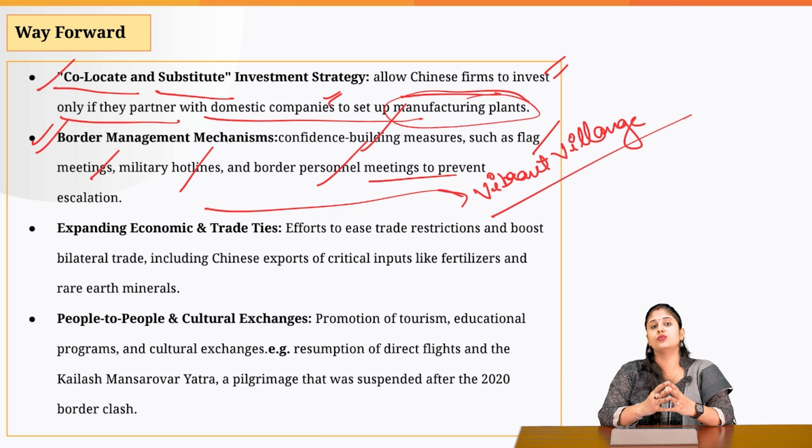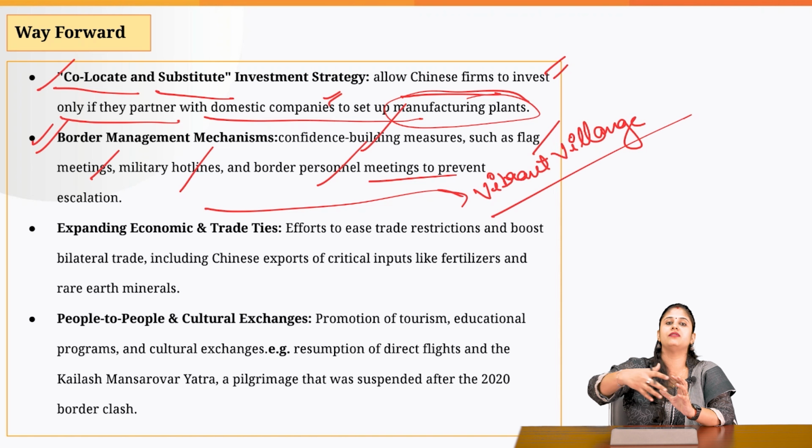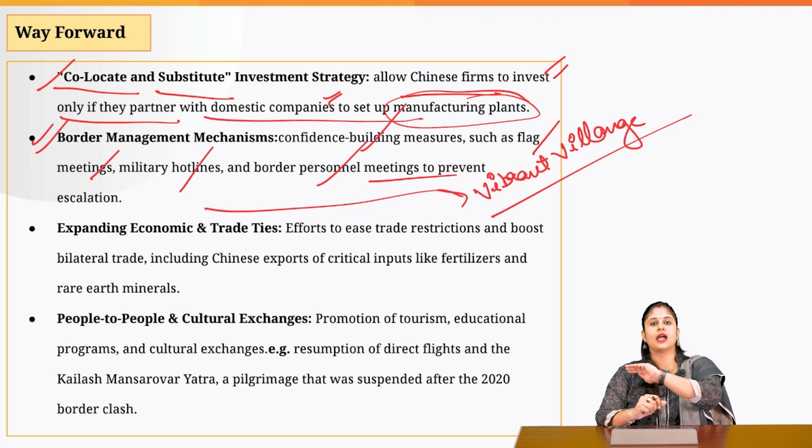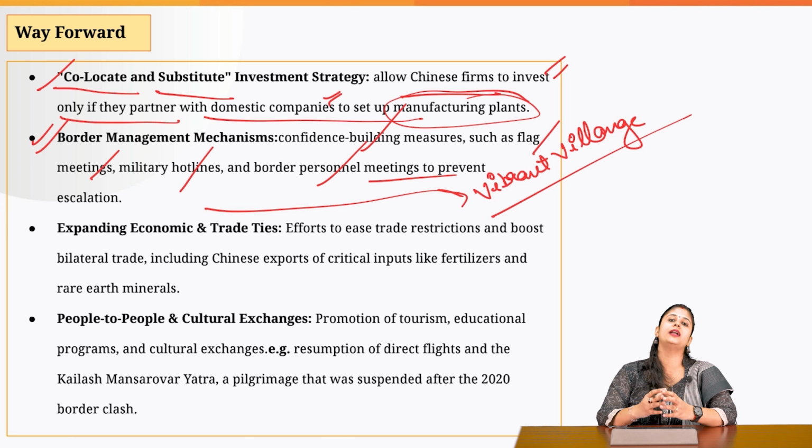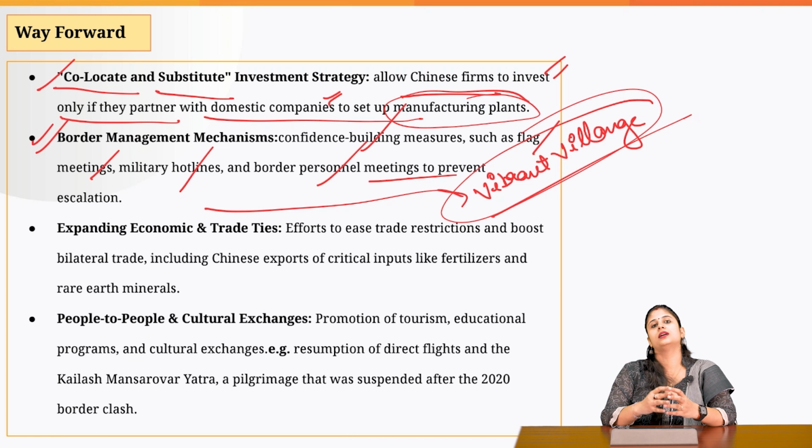The Vibrant Village Program would ensure effective connectivity with the border districts, so that supplies could be provided smoothly if war opens up with China. So we need to ensure that the border is effectively fenced, and that the Vibrant Village Program is implemented effectively to ensure road connectivity in the border districts.